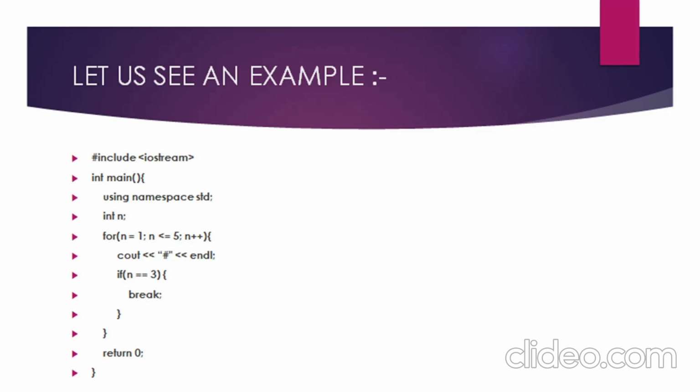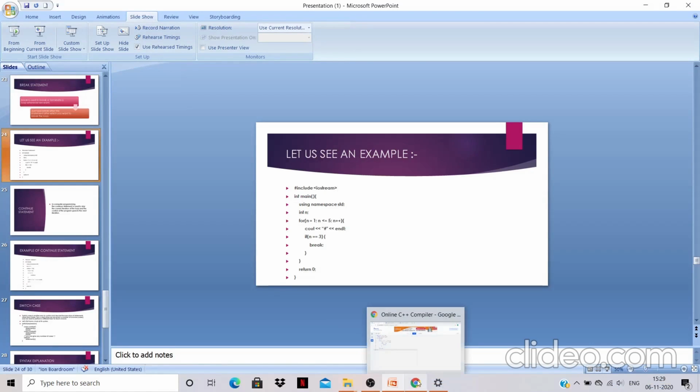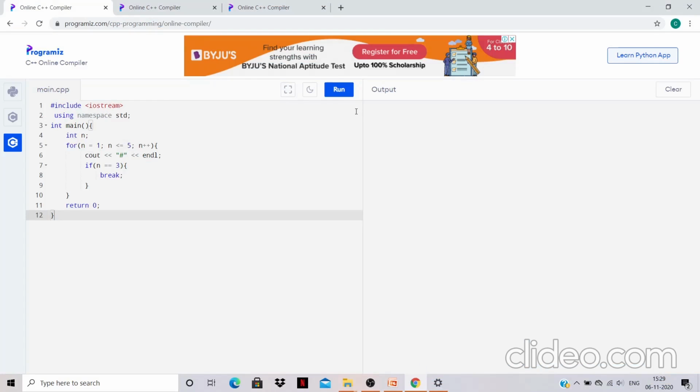But after the third iteration, our for loop will terminate because our if condition, that is n equal to 3, will become true, and at that instant we want to terminate the loop. So now I will run this program and show you the output. See, 3 hash symbols are printed for the first iteration, second iteration, and after performing the third iteration, our loop will terminate.